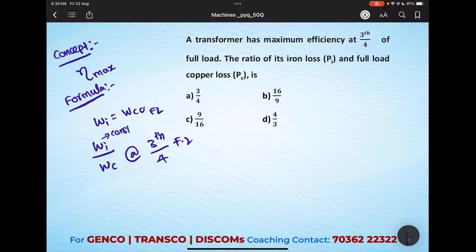But whereas copper losses, we know that copper losses is equal to I square into R. I is here full load. So the copper losses are directly proportional to the square of the current. If load is varying, load current will vary. If load current varies, copper losses also will vary. So what we need to do is calculate the copper losses first.